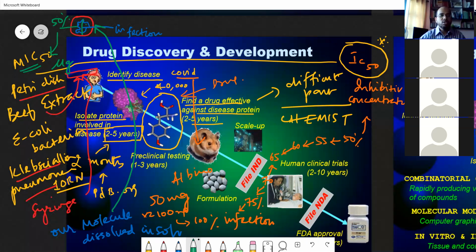So minimum inhibitory concentration is very good. And sometimes, what happens is, it just goes on. Some people put it in mice, and it keeps going above 50. They keep giving it, and what happens is that the mice die. That is called LD50, the lethal dose. The amount of this is to find out the toxicity.